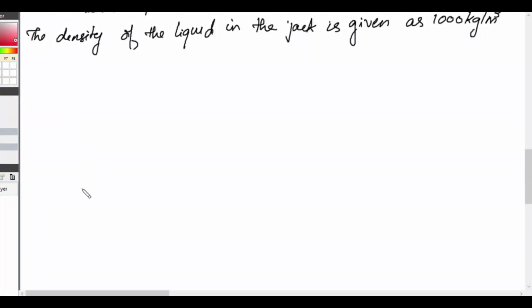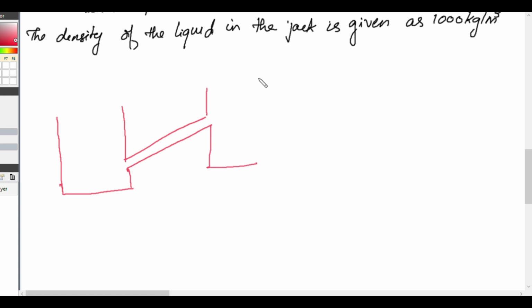So this is a hydraulic jack, right? So our hydraulic jack will be like this. Here in this portion we will have a smaller piston, and here we have a larger piston.